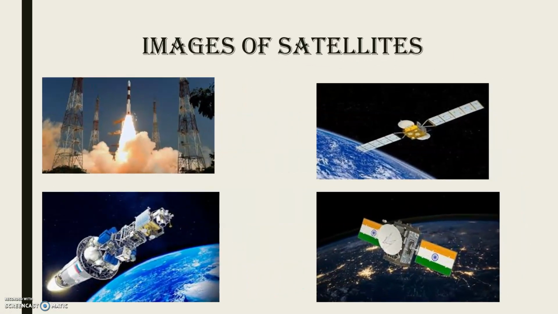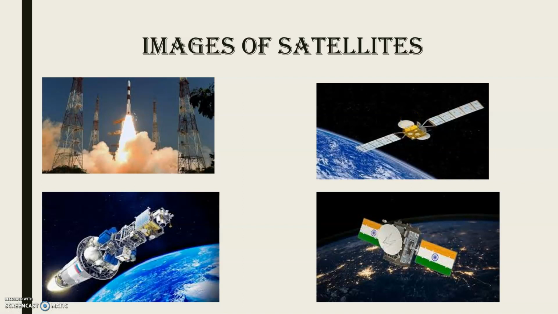See, these are the images of satellites. See, this is how the launching station looks, and this is the rocket. They will send the satellites through this rocket into space. This rocket will take the satellite to that particular orbit and place it there. Then these satellites move around the earth and send information.